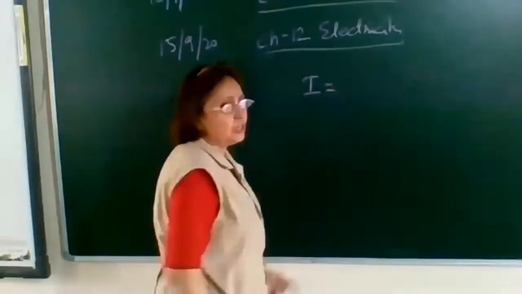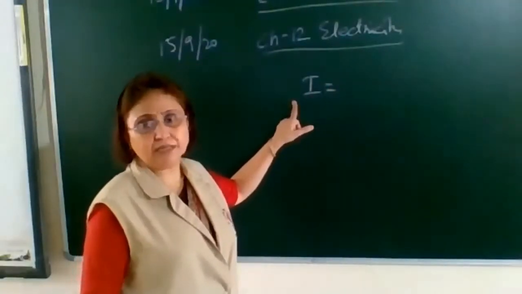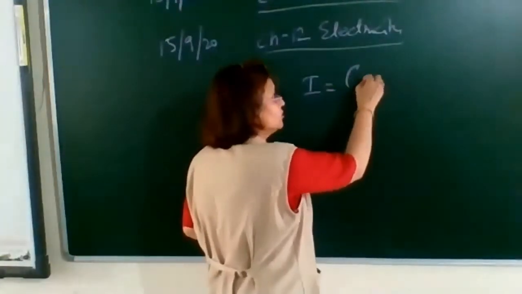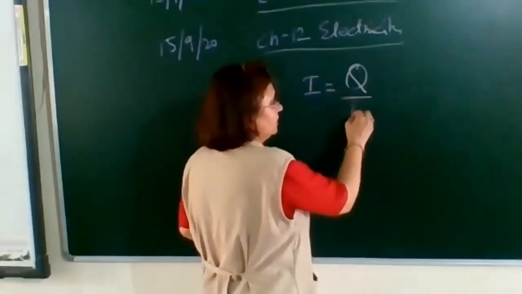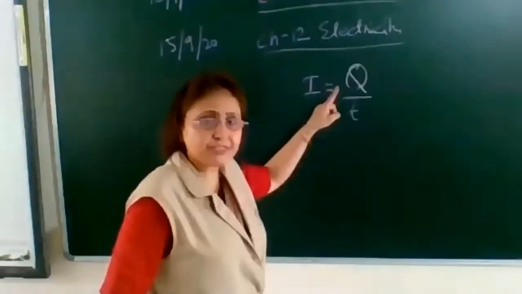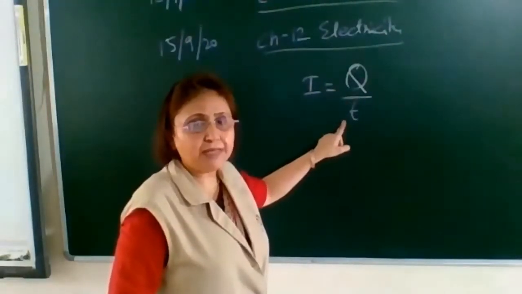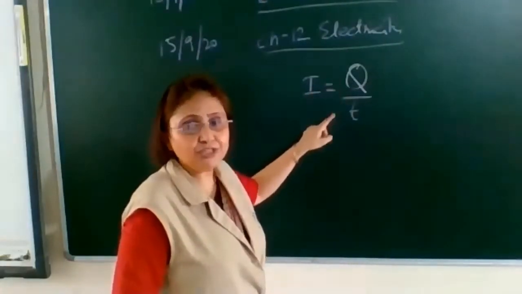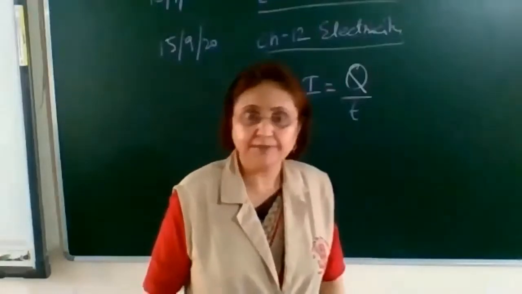capital Q. So the current is represented by I. I is equal to charge flown per unit time. Charge here is represented by Q, time by T. So what is the formula for the electric current? I is equal to Q upon T.